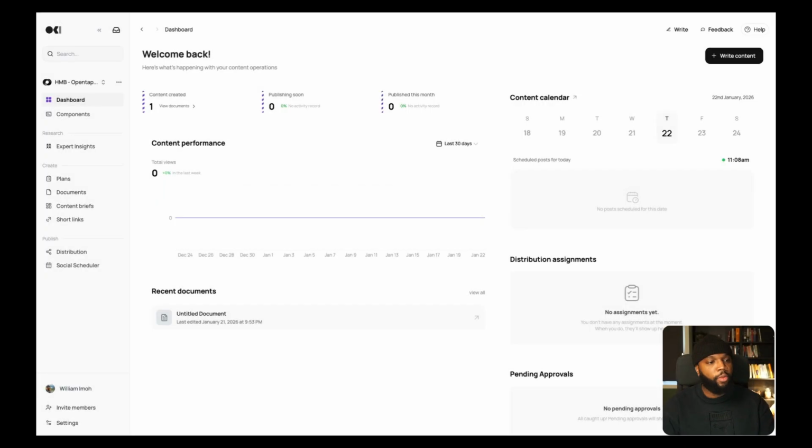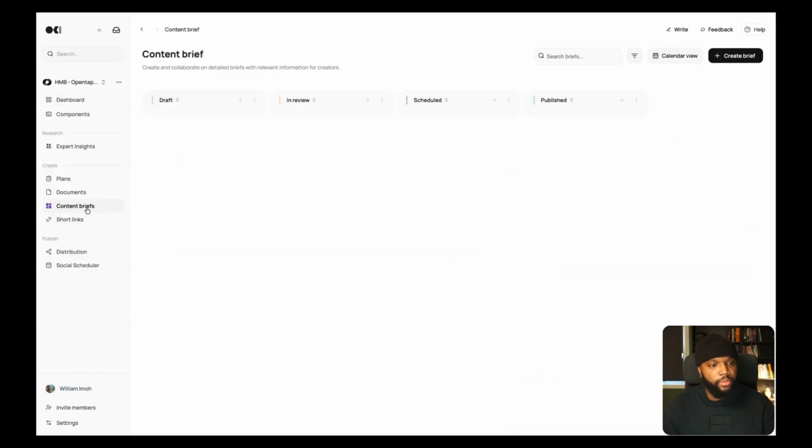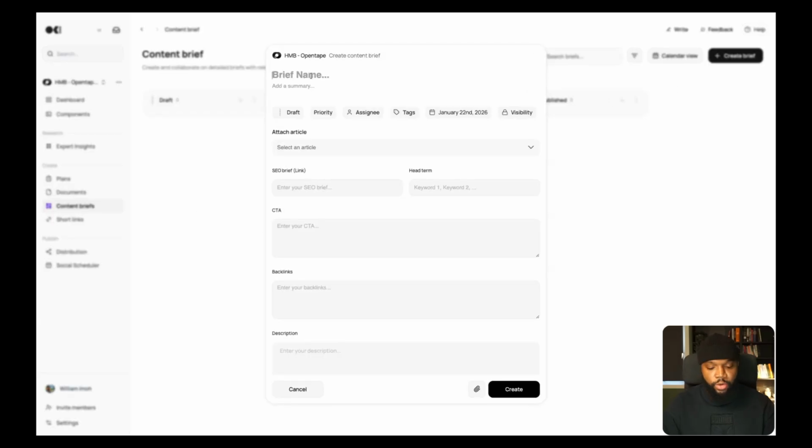To create a developer marketing content brief, it's as simple as going into Boki. I click on content briefs. In here, I can create a new brief. This brief would be for a title, say an enterprise RAG setup. If you're unfamiliar with RAG, it means retrieval augmented generation, which is a pattern of extending the context of AI systems. Well, you can go look that up.